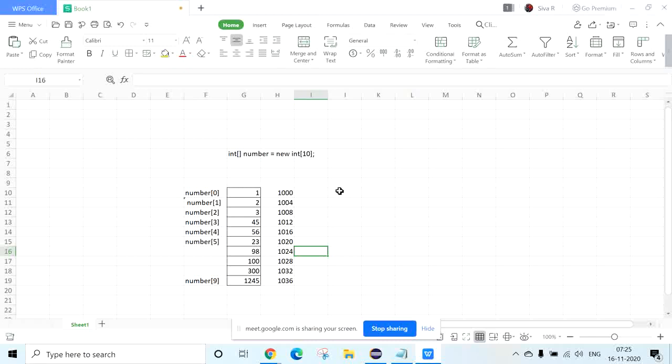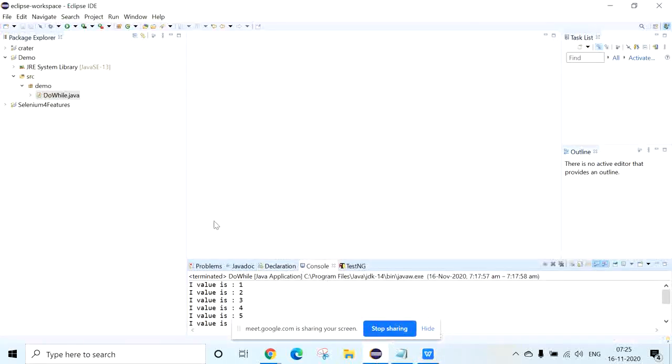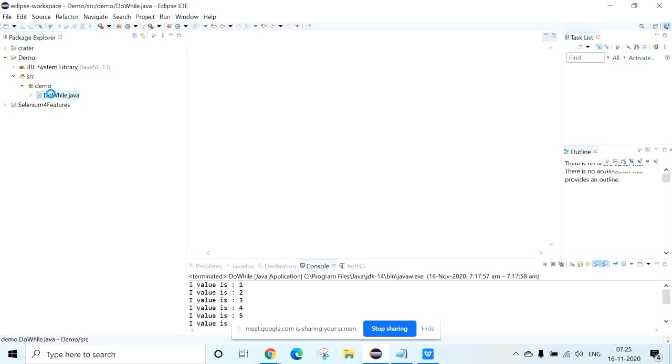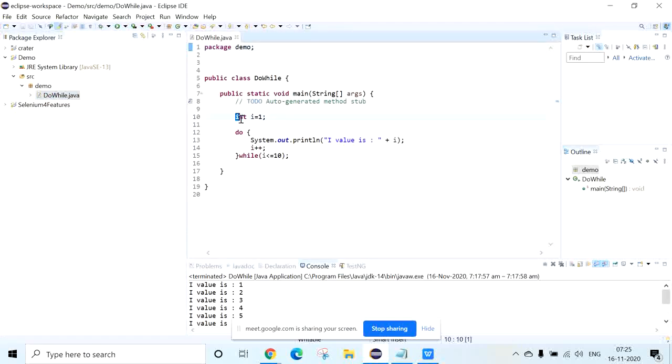For example, in the previous program in Eclipse, I gave int i equal to 1, which means I assigned 1 to i. Internally the system will have one address for this variable i. So every variable is stored using one address.